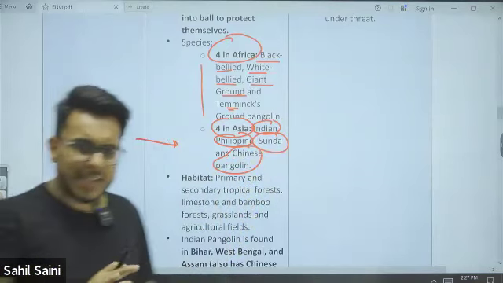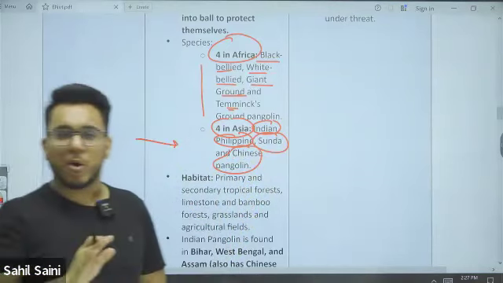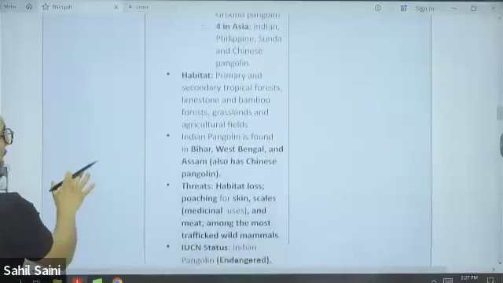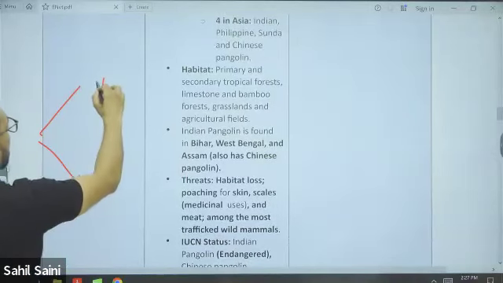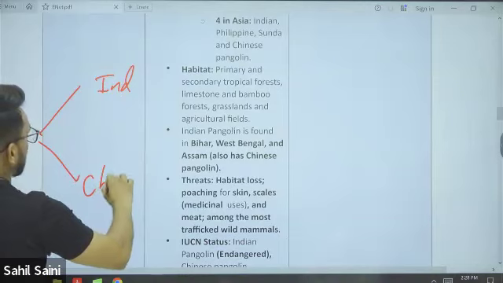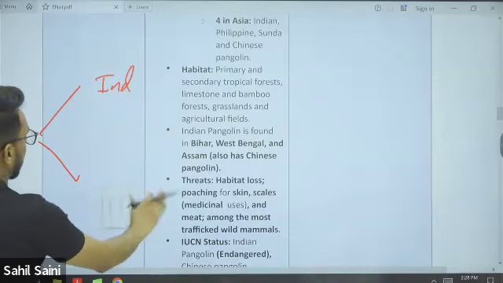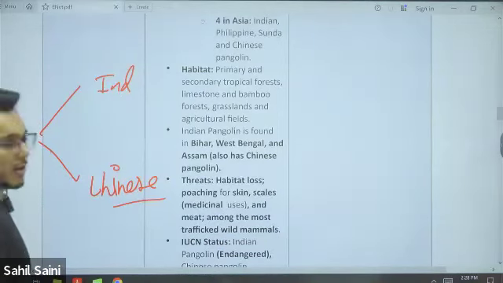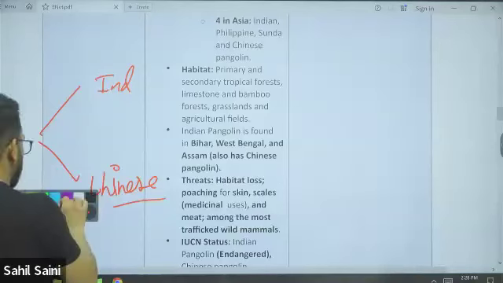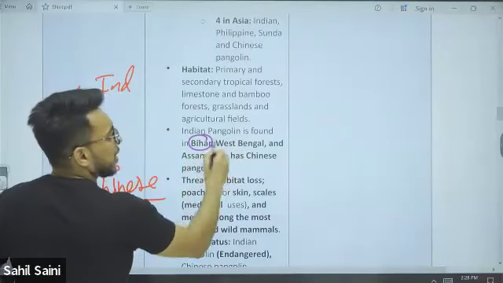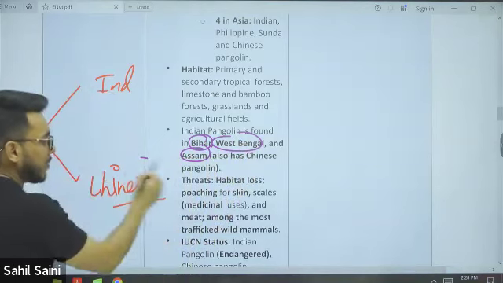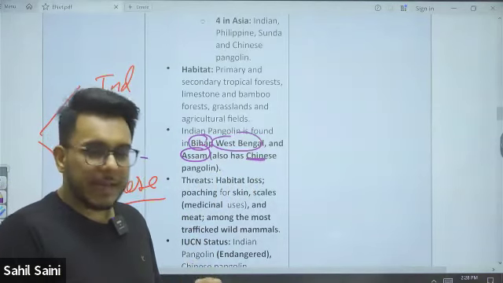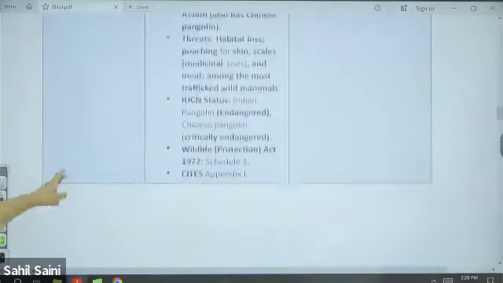Now, the status of all these 8 pangolins is not important. The status of pangolins found in India is important. In India, we find both the Indian pangolin and the Chinese pangolin. We have pangolins in Bihar, West Bengal, and Assam. In Assam, we have both Indian as well as Chinese pangolin. Now, the status of the Indian pangolin is endangered.